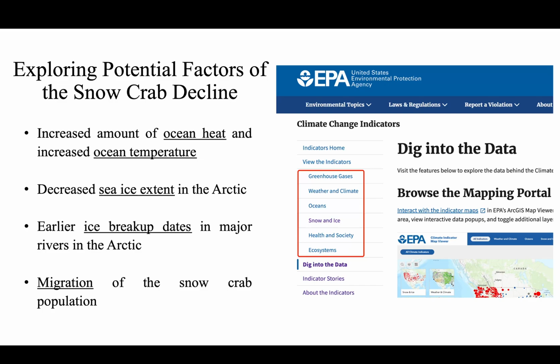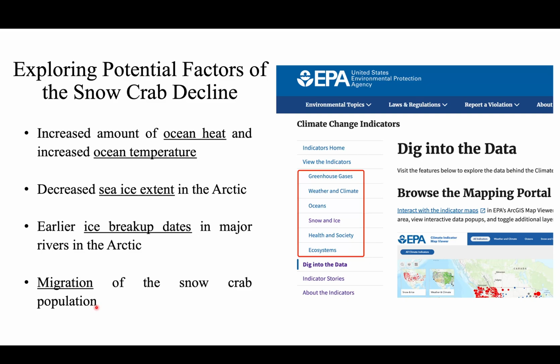There were four factors. The first is increased ocean heat and increased ocean temperature. The second is the decreased sea ice extent in the Arctic. The third is earlier ice breakup dates in major rivers in the Arctic. And the fourth is migration of the snow crab population. Detailed explanations and visualizations are provided on the website, and we will discuss them later.